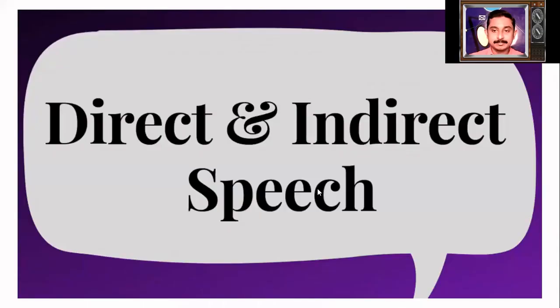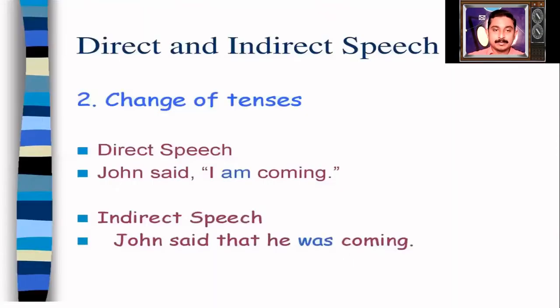In the last session, we have learned about active and passive voice. Today, we are going to learn about direct and indirect speech. Let us have a glance at the screen. Look at the given sentences. First, John said, "I am coming." Second sentence, John said that he was coming. What do you observe?